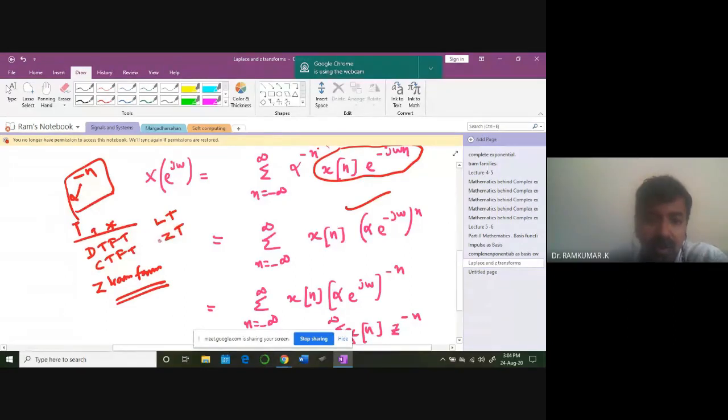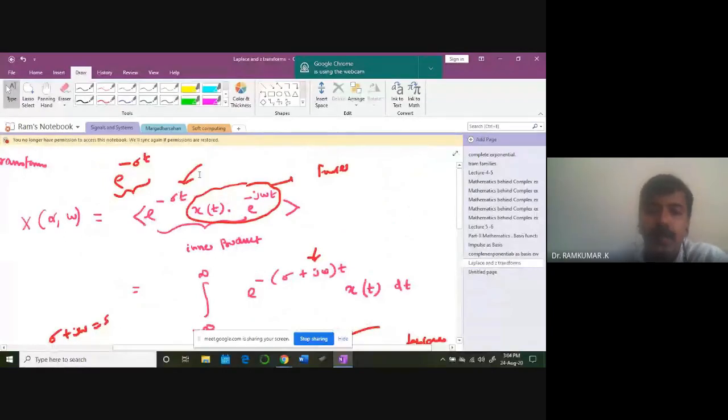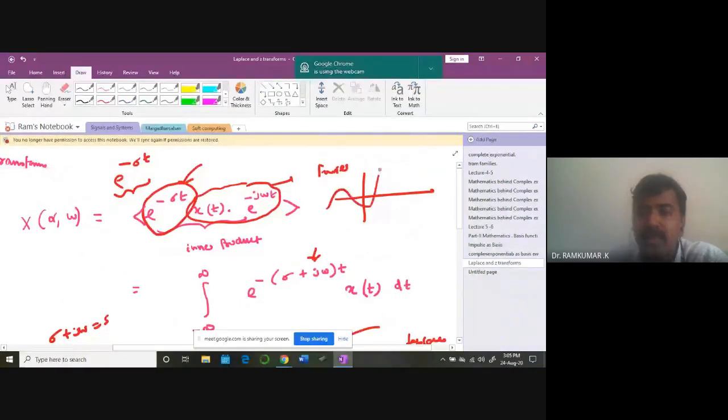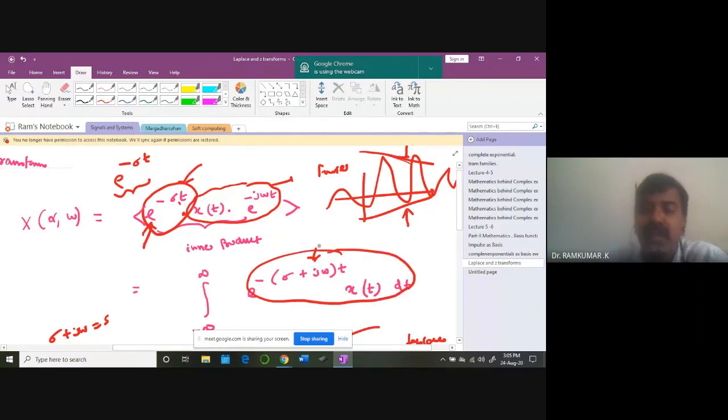These two are connected. These two are connected. Only difference is we are going to multiply it with an exponential signal like this, e power minus alpha. Why do we need to do it? That can be easily imagined. If the original x of t is unbounded, in order to suppress it, you introduce an exponentially decaying signal and multiply it. If I have an unbounded signal like this, increasing rapidly, then multiply it with an exponential signal and suppress it. Thereby, you are going to end up with a Laplace transformation.